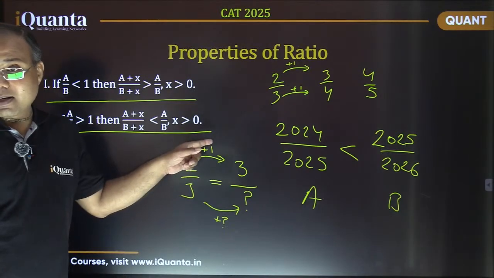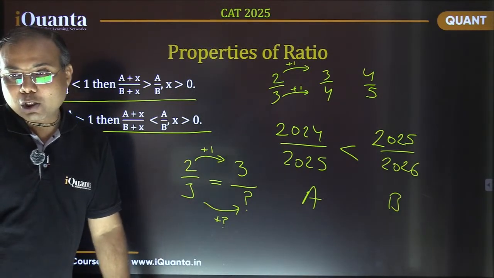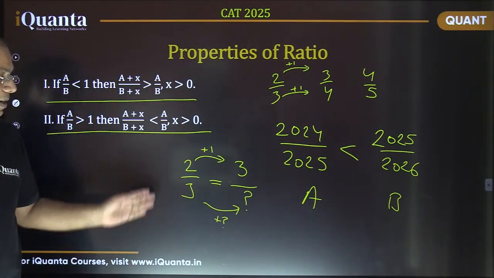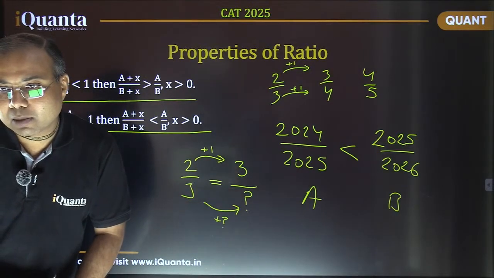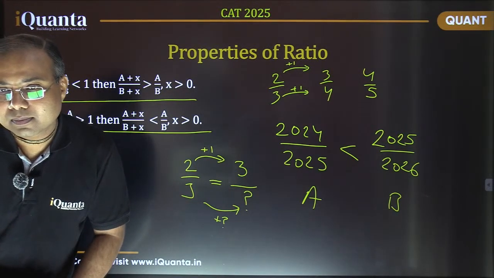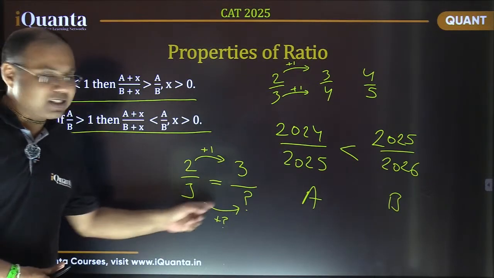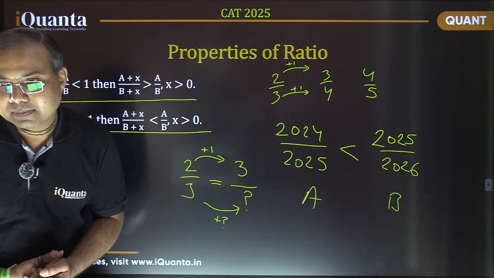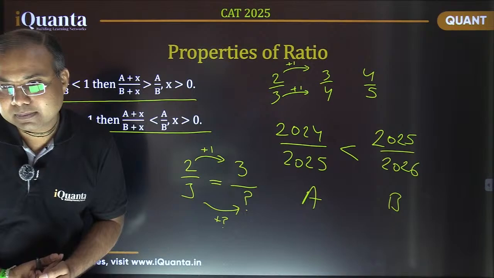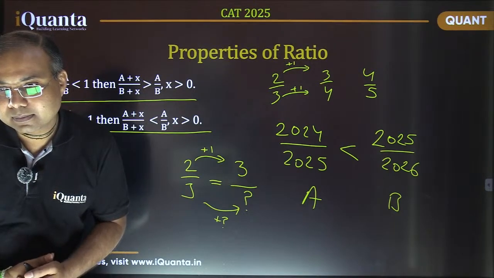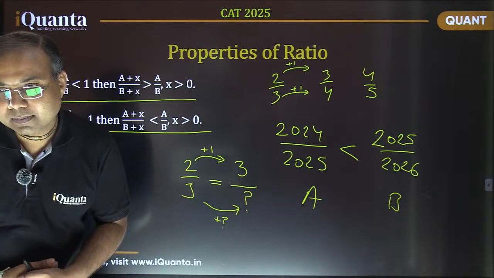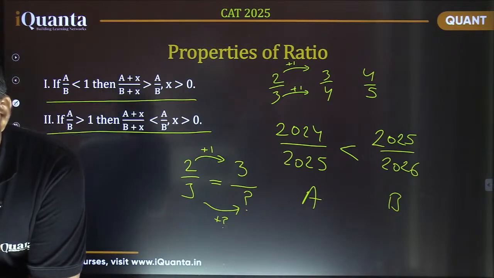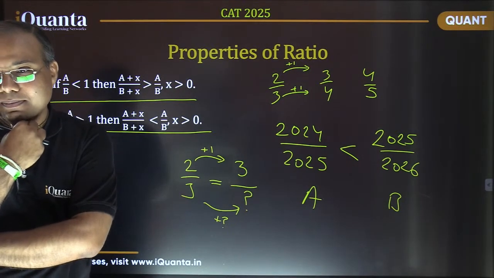I have increased 1 here. So what should have been increased here in the denominator? 3? No. If I increase 3 here, it will become much more. No, Samyak, not 3. What should have been increased here in this denominator to make the new fraction equal to the previous one? Yes, exactly. Good, Akanksha. It's 1.5.